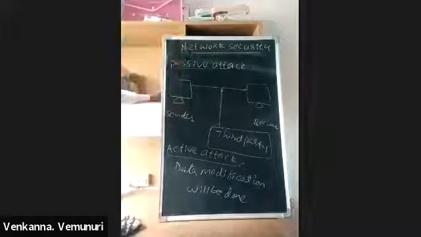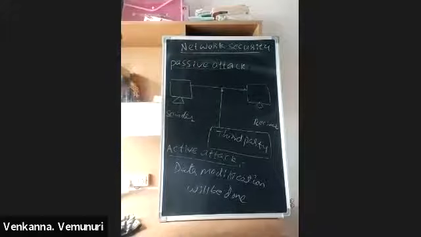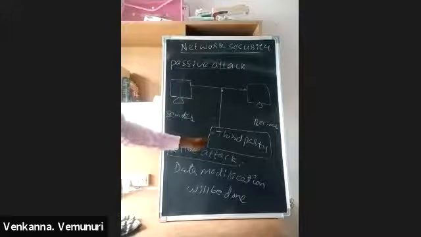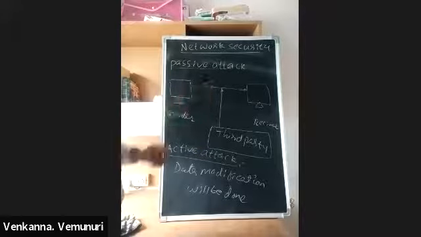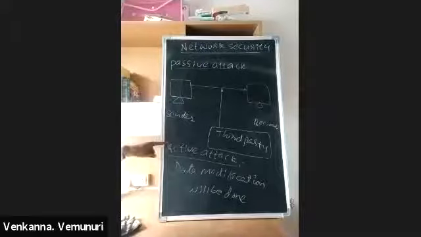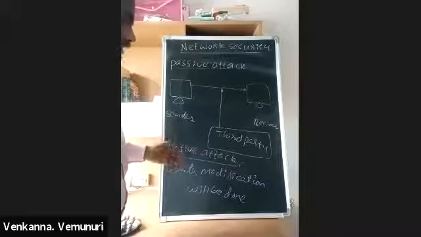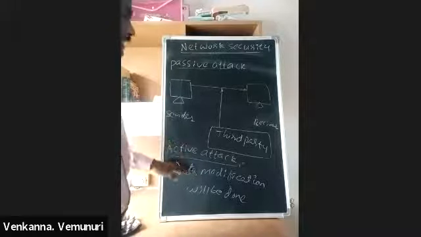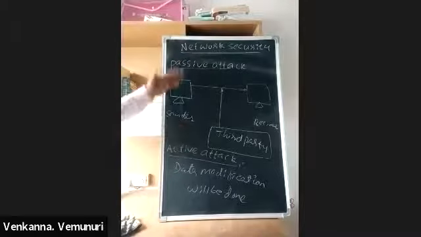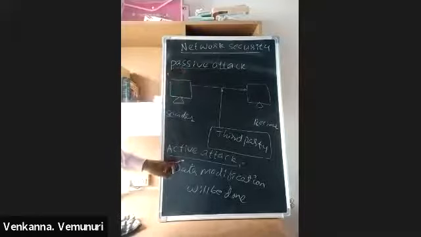Passive attack means the third party only reads and sees the data. In active attack, the person deletes the data, modifies it, and adding extra data is possible. These are the differences between passive attack and active attack.